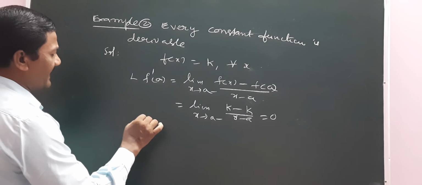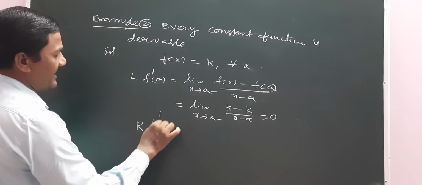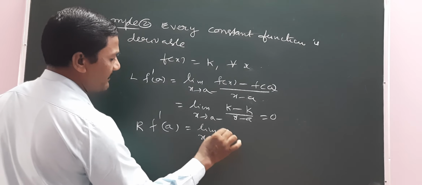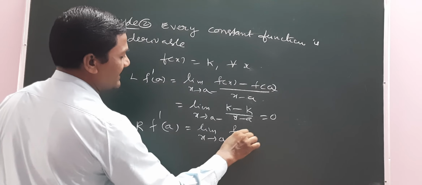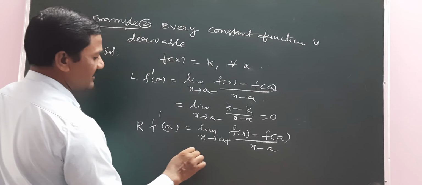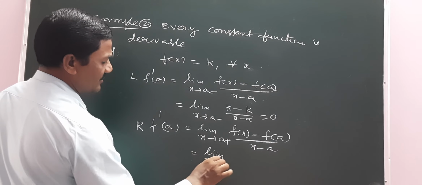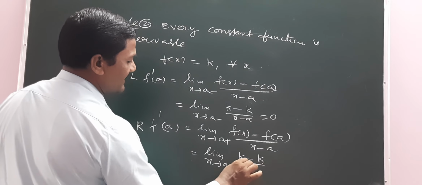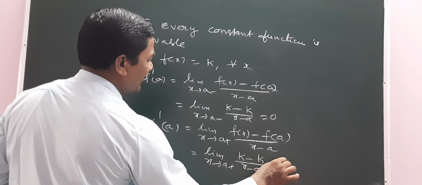And what about RF dash a? It equals limit x tends to a plus of (f of x minus f of a) by (x minus a). Here this value is k and this value is also k, so k minus k is 0.